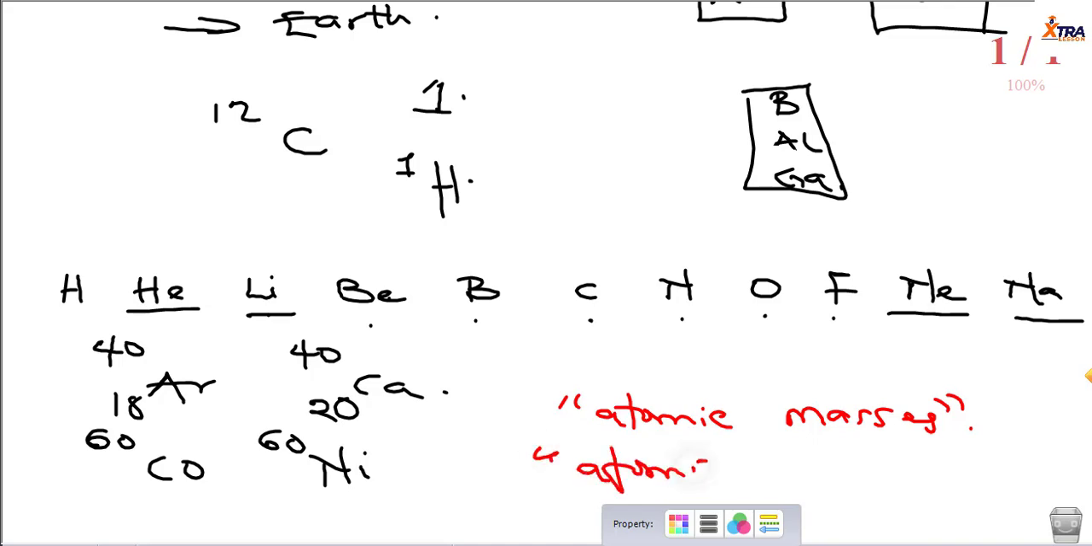Atomic number. So what Moseley did was group elements in terms of increasing atomic numbers. And then he modified Dmitri Mendeleev's periodic law and stated the modern periodic law. And what does the modern periodic law state? It states that the properties of elements in the periodic table are a periodic function of the atomic number. So the only thing that changed there was atomic number replacing atomic mass.